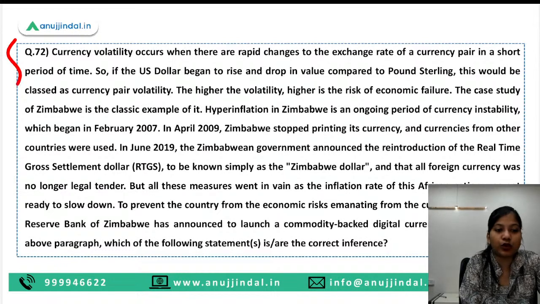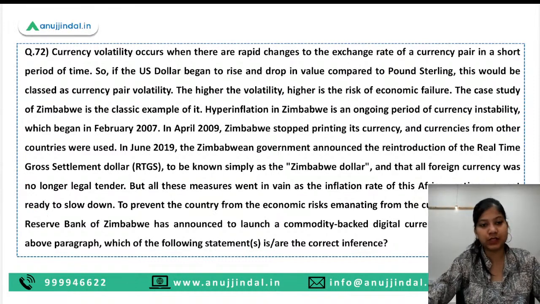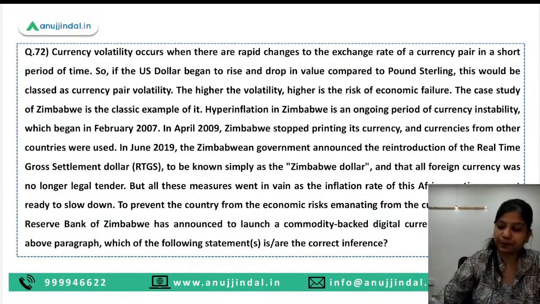So here, guys, I'm going to give you time to read out the statement, the paragraph, the question carefully, and then we will move on to the options and try to grasp what this question is saying.